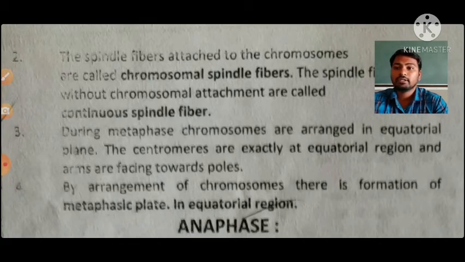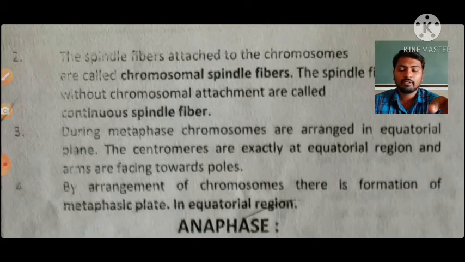Then the fourth process happening during metaphase, after the arrangement of chromosomes, is the formation of the metaphasic plate. Earlier I said that chromosomes come and lie at the equatorial line, and there will be formation of a plate-like structure, which is called the metaphase plate. Why is it called the metaphase plate?